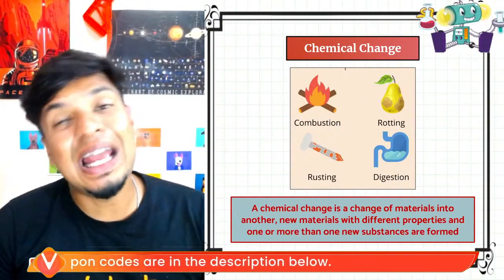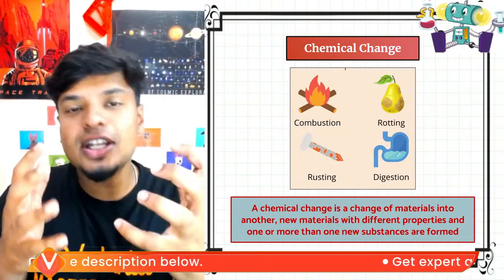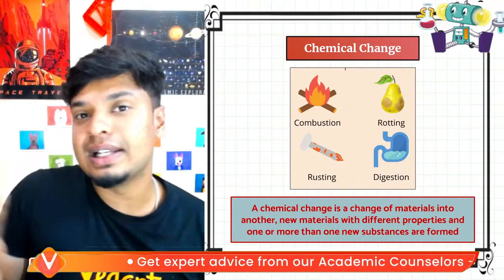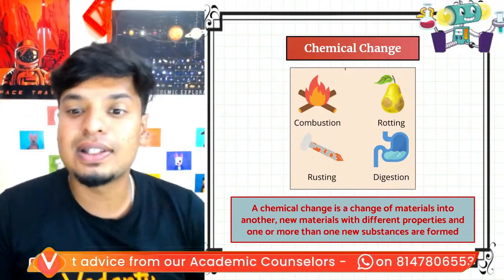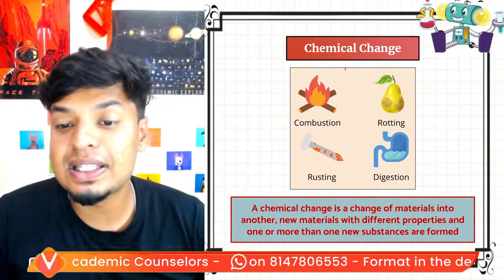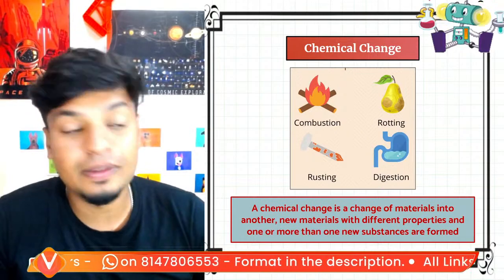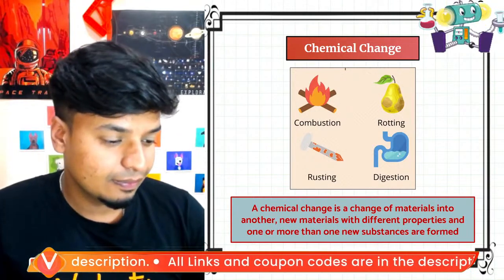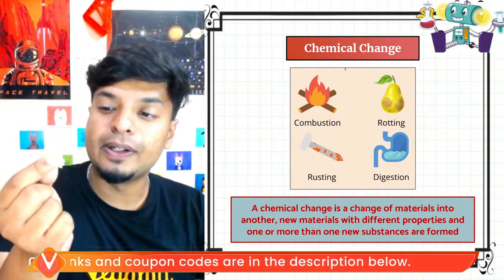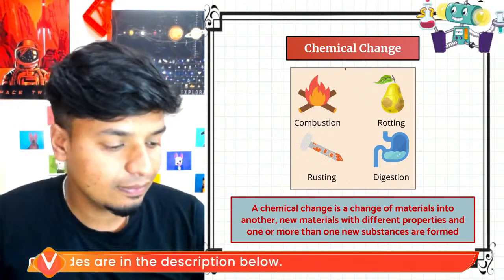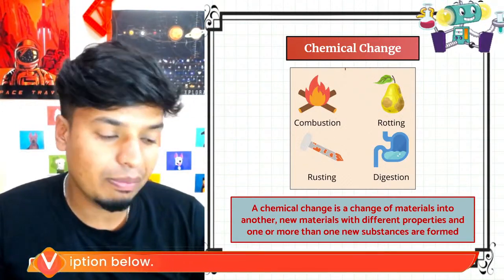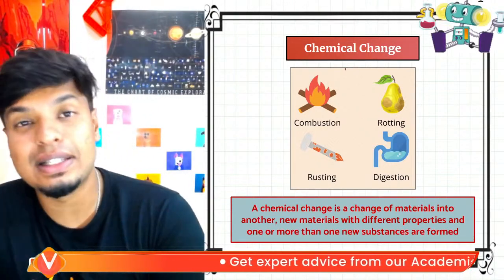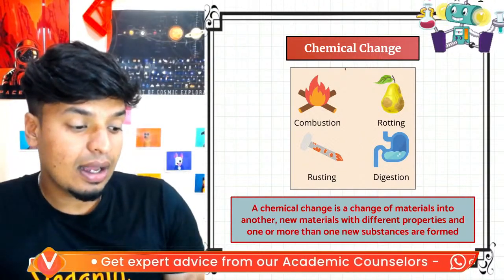अब हम लोग देखेंगे केमिकल चेंज क्या होता है. इस केमिकल चेंज में, in the chemical change, the change in the material into something else, one material becomes something else with different properties. One or more new substances are formed. For example, if I burn this paper, what is formed, guys? Ash. Ash is a new substance. Paper is something else, ash is something else.